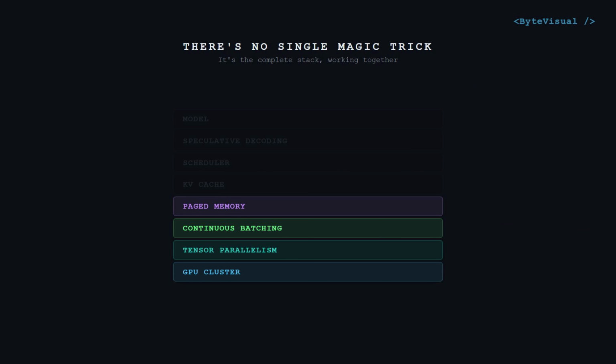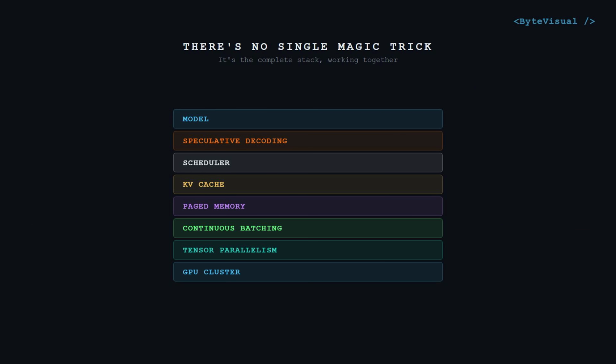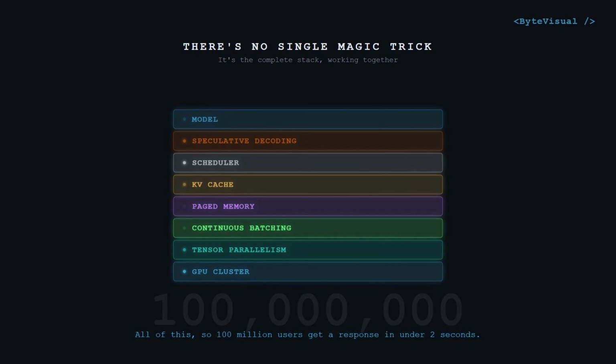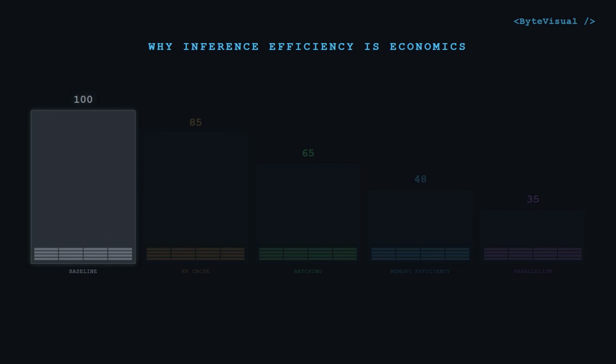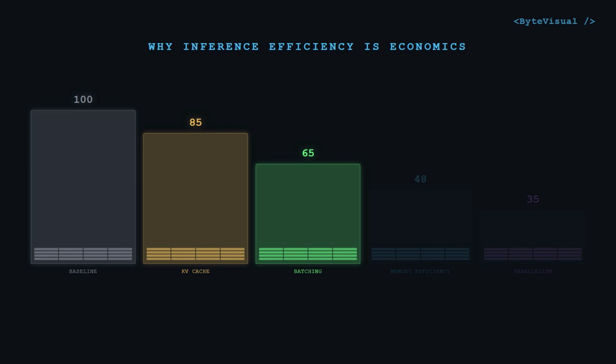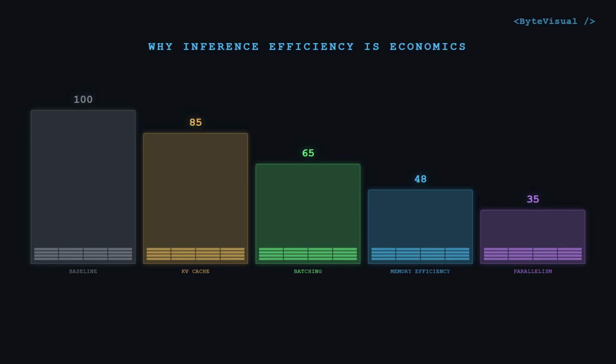There isn't one magic optimization that makes AI inference scale. It's the stack: caching, memory management, scheduling, batching, parallelism, and model-level optimizations, all working together. And this is why inference efficiency matters so much. If you can serve more tokens with the same hardware, every optimization compounds.